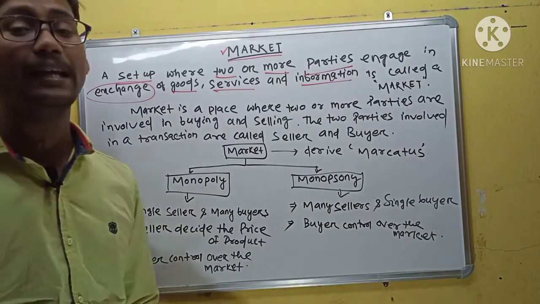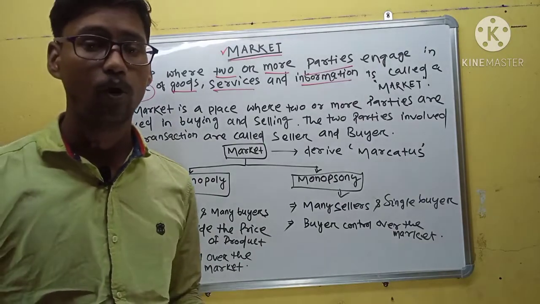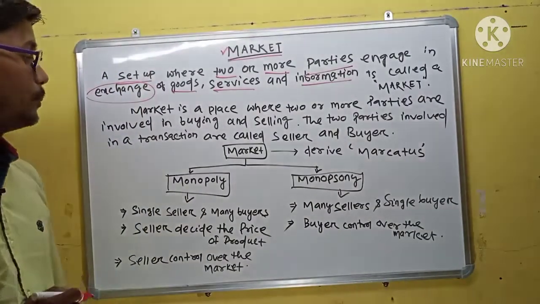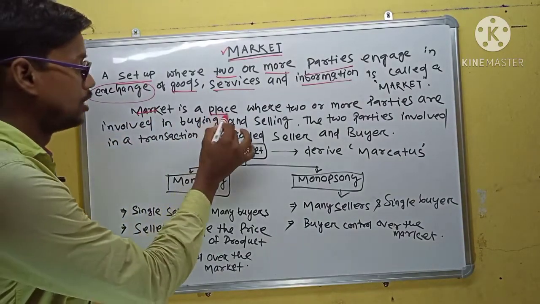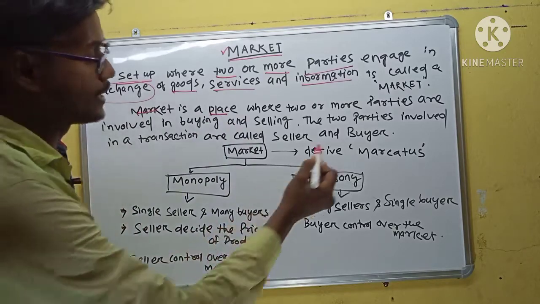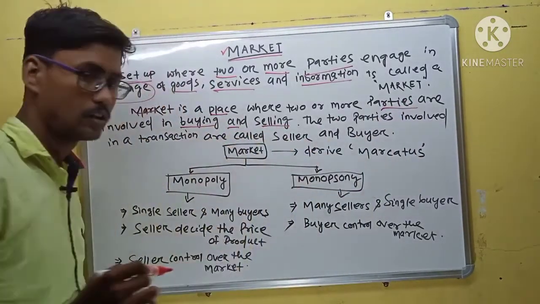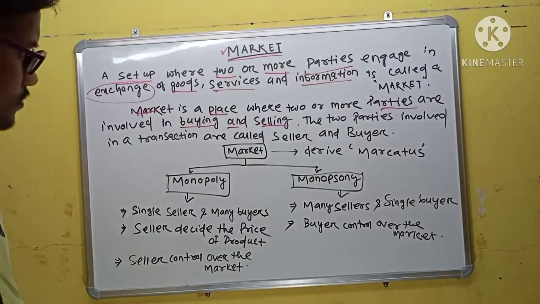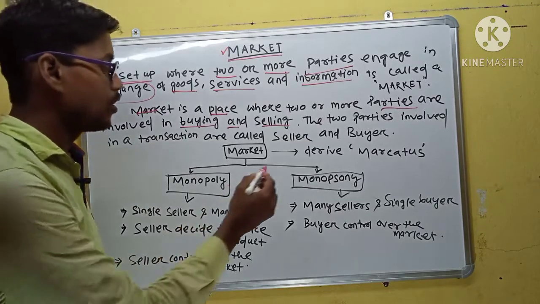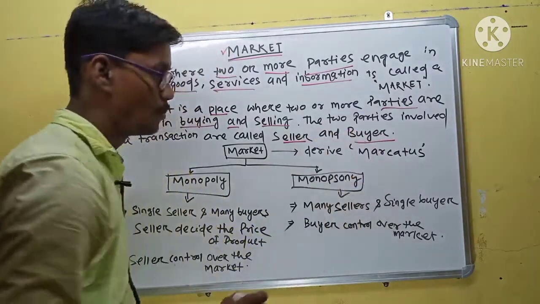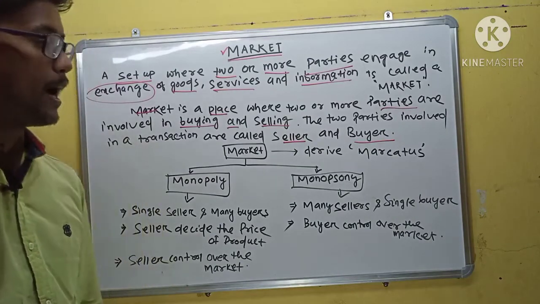And market is a place where two or more parties are involved in buying and selling. The parties involved in the transaction are called seller and buyer.